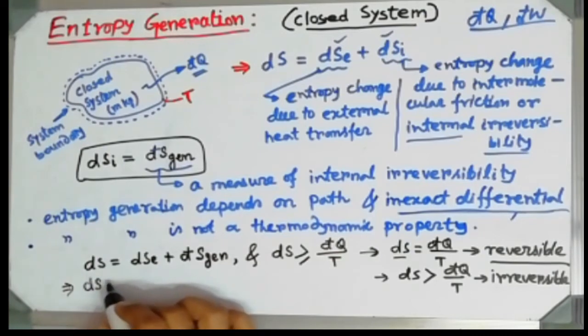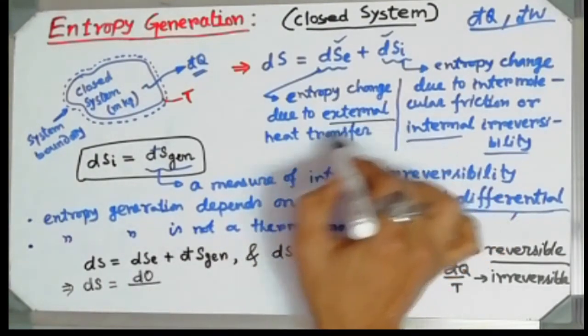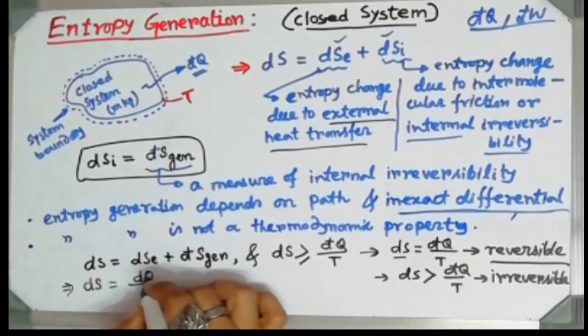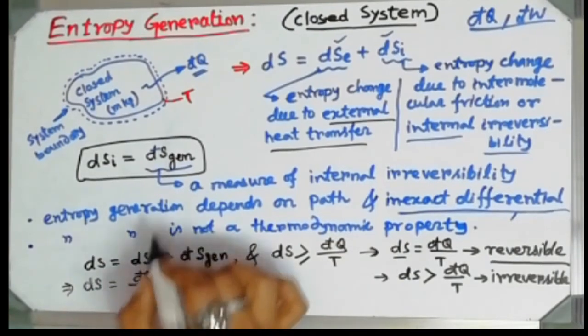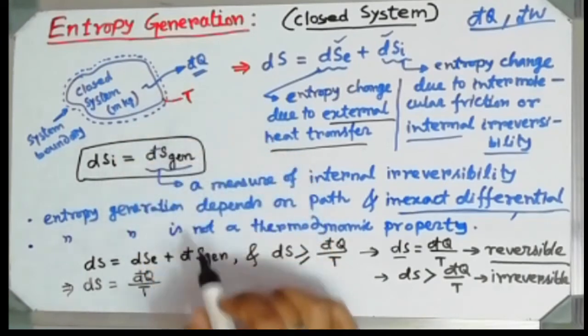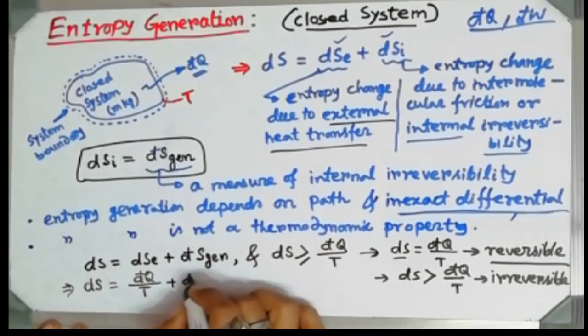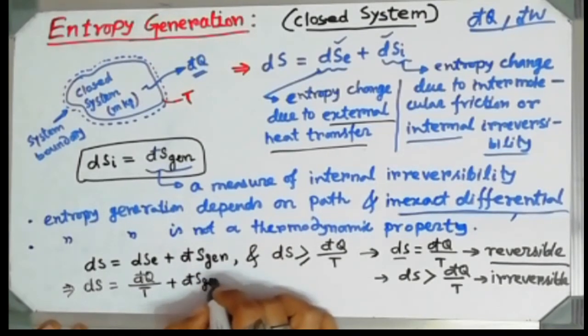The change of entropy for that closed system, if it is due to external heat transfer dSE, I can write as d cut q by t, where T is the temperature of the system boundary which is interacting with the heat, plus d cut S gen.